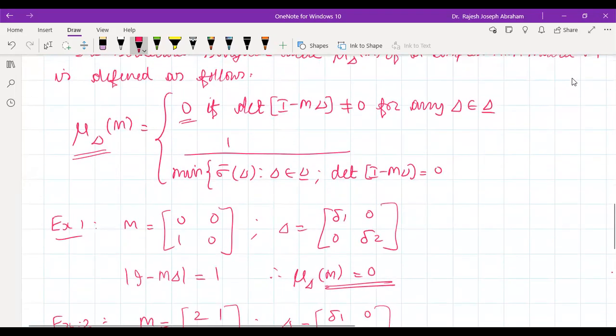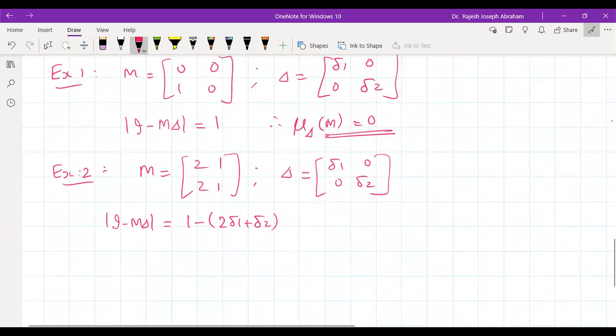So you see, when this determinant is equal to 0, this will give the maximum singular value. Agreed? So what's the condition for determinant of I minus M delta to be equal to 0? It means 2 delta 1 plus delta 2 must be equal to 1.